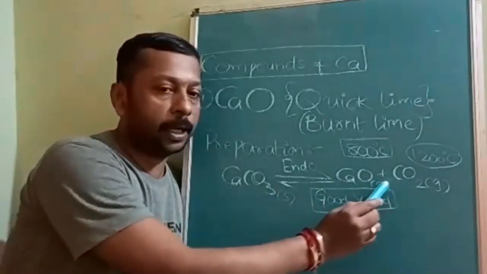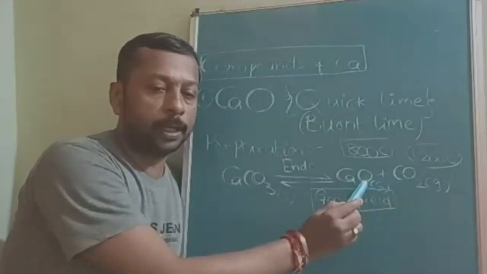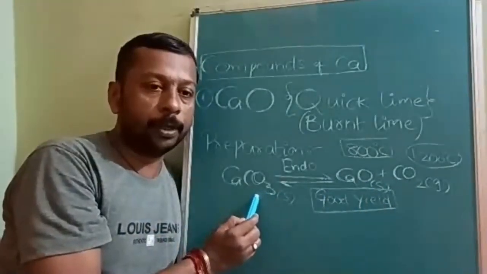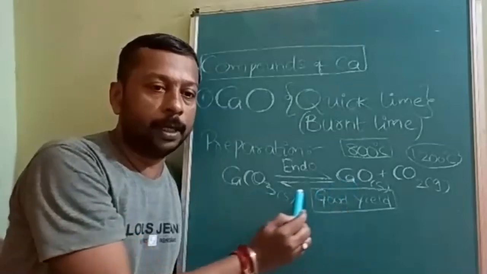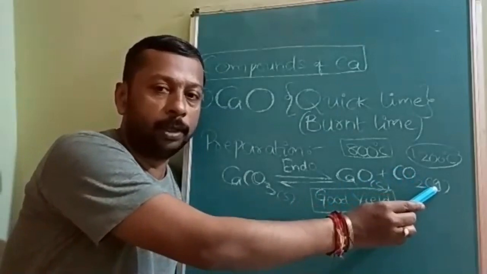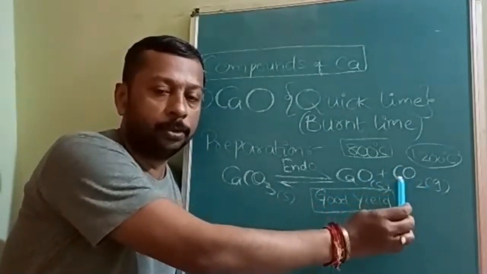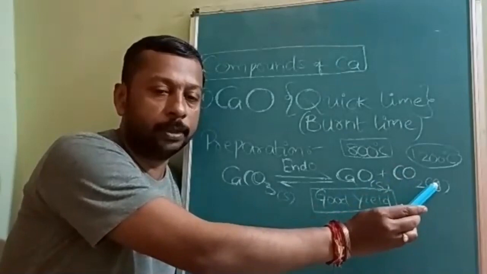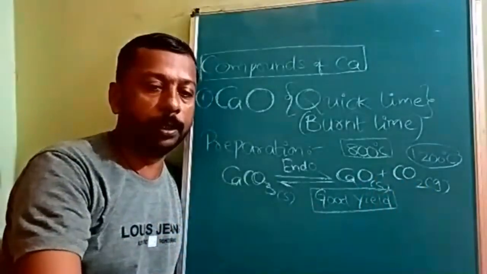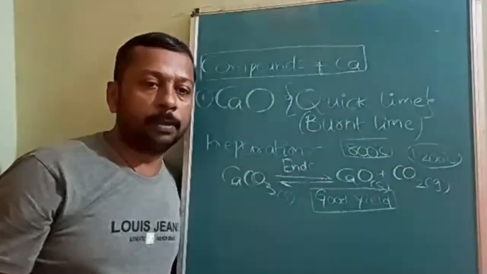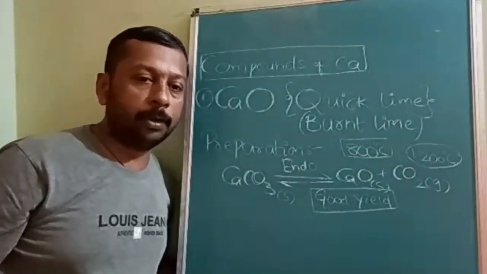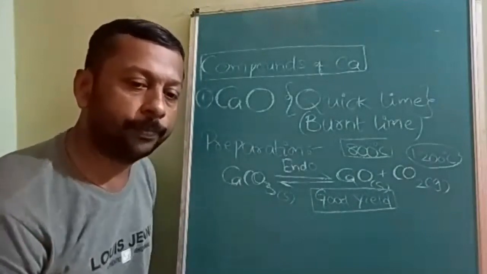If we leave it as it is, they will start reacting and the reaction will go in the backward direction. So the gaseous product CO2 is removed as soon as it is formed, leaving behind the calcium oxide. These are the steps required for a better yield of calcium oxide. Note this down.